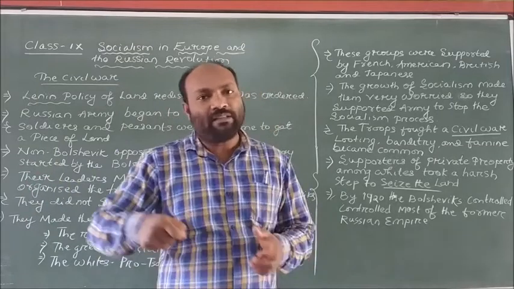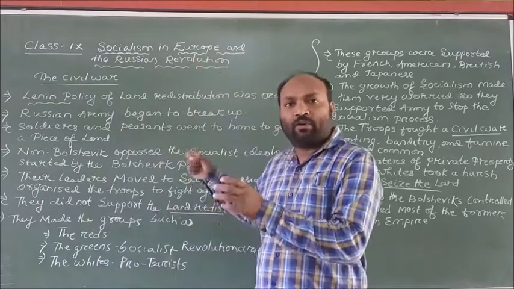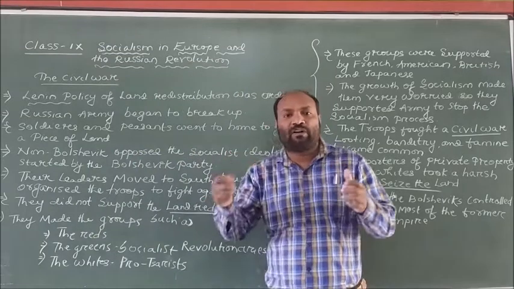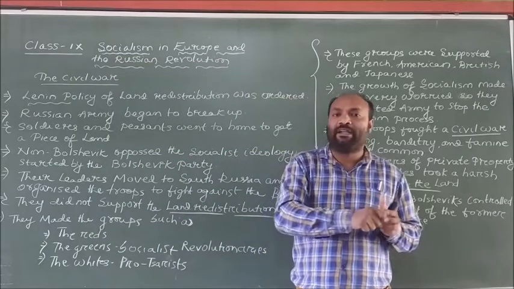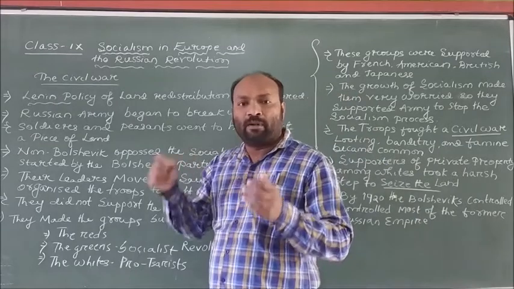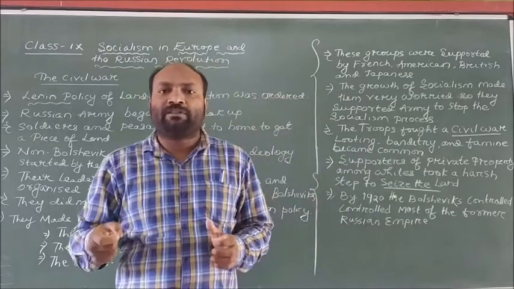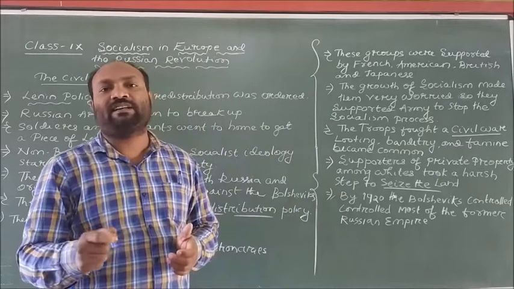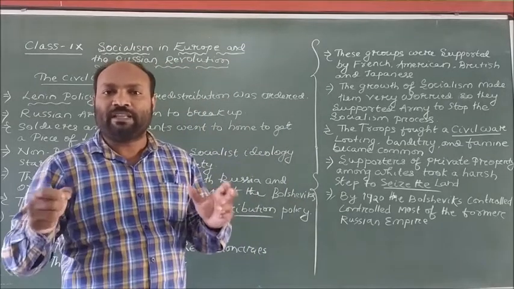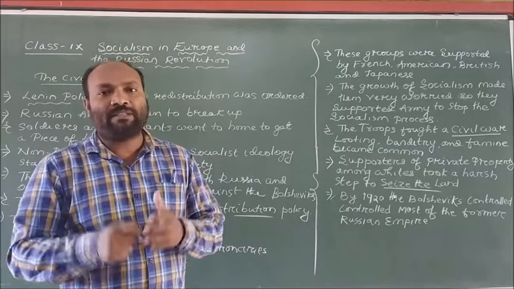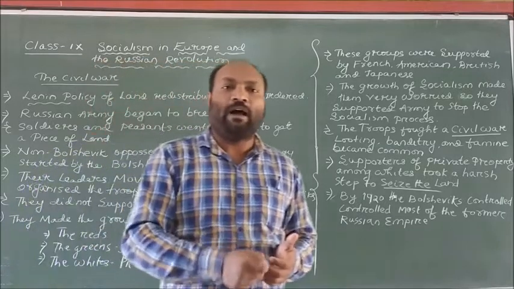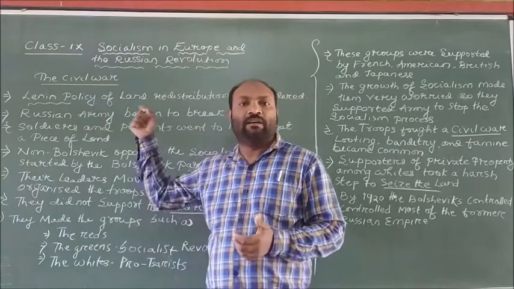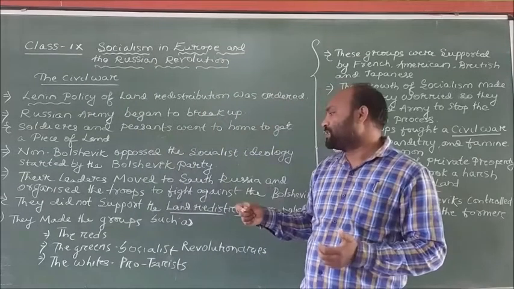These three groups formed a very strong truce to fight the Bolshevik party, because the Bolshevik party had started the socialism process in Russia, and due to that the non-Bolshevik party opposed Lenin's land redistribution policy.